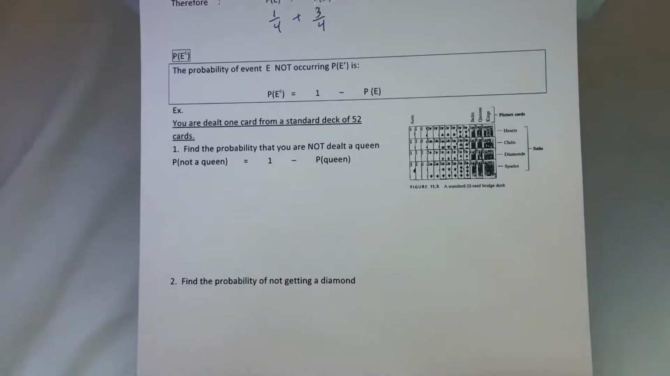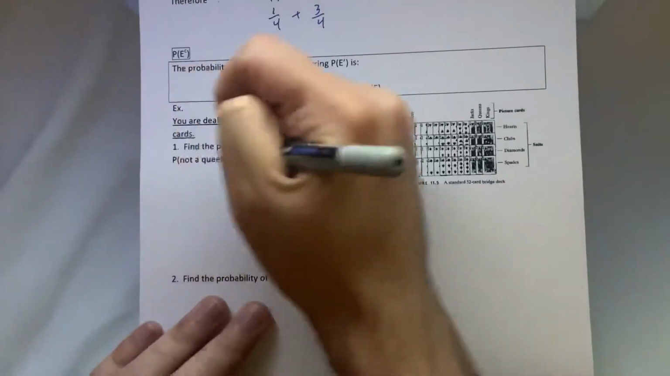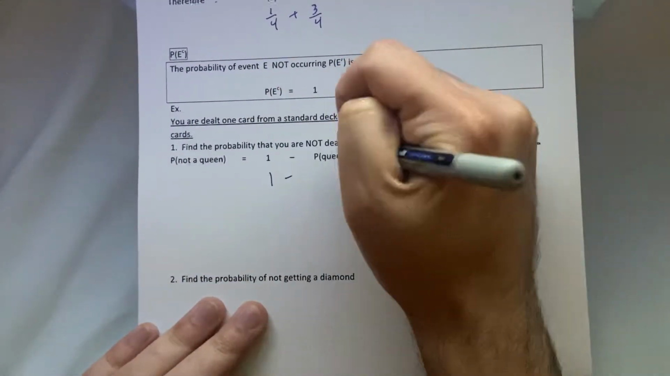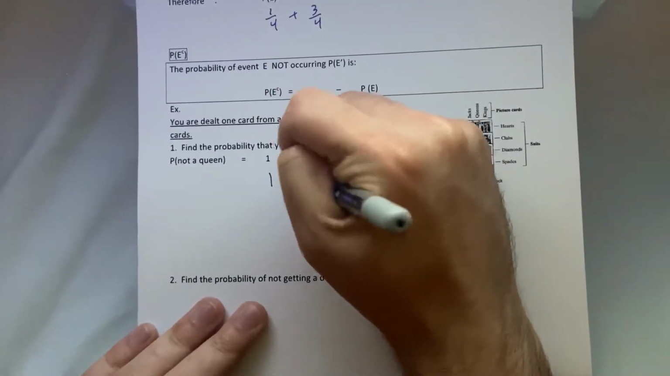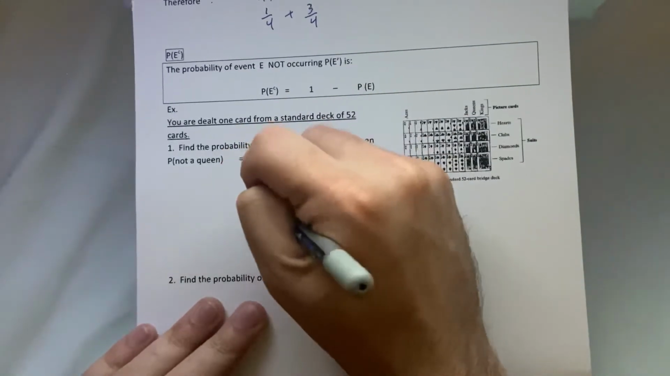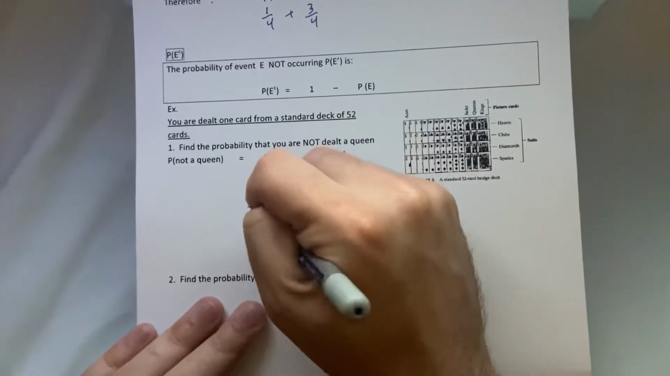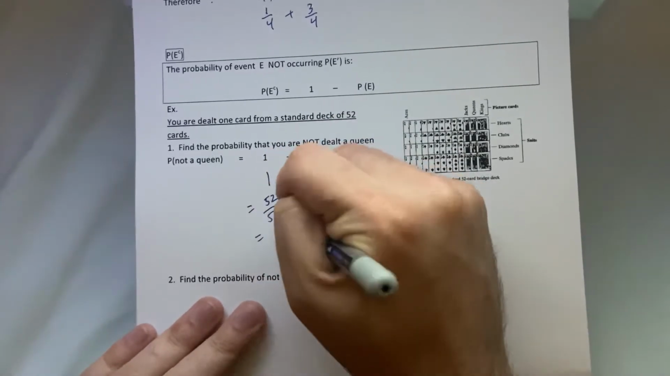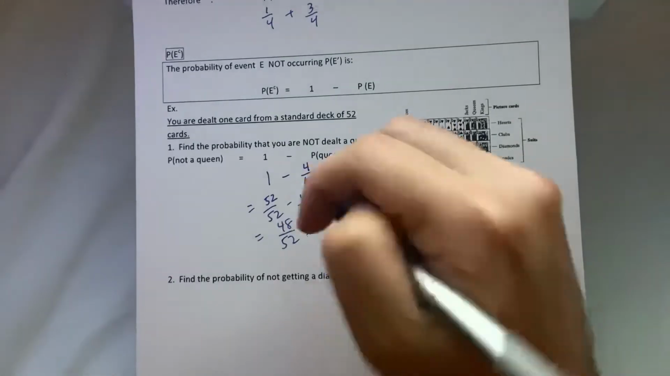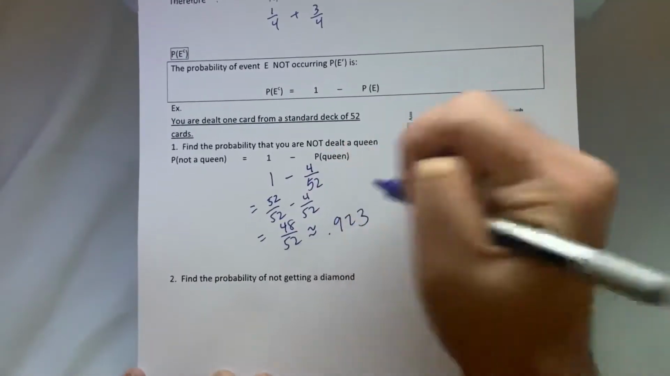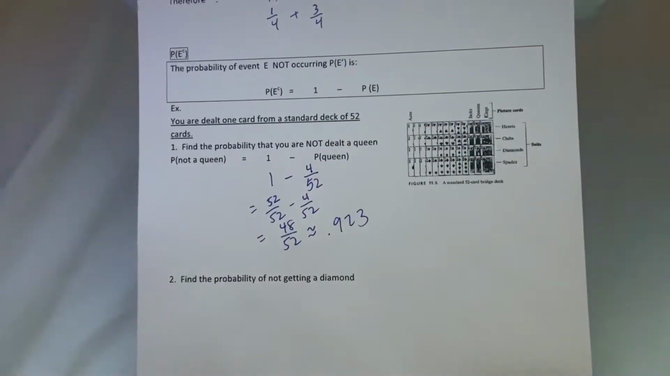So when they ask you something like, find the probability you are not Delta Queen, well, the probability of not Delta Queen is 1 minus the probability that you are Delta Queen, which is 4 out of 52. If we get a common denominator, that's 52 out of 52 minus 4 out of 52, which is 48 out of 52, which is approximately 0.923. I mean, if you're dealt 1 card from a deck, you have a pretty good chance that it's not a queen.